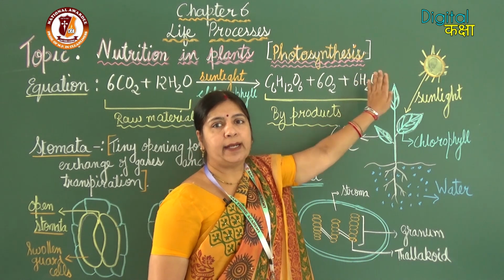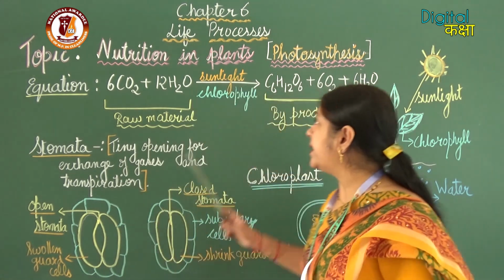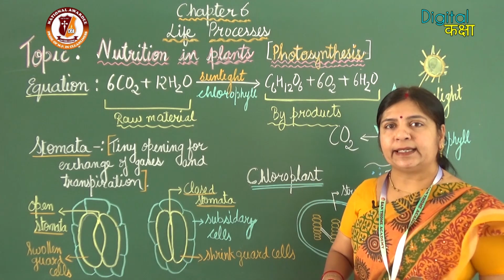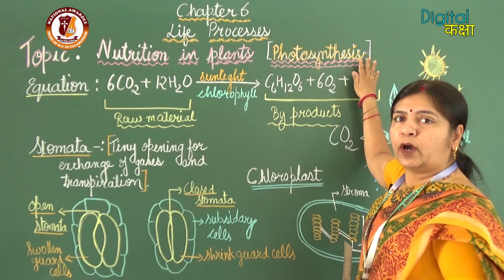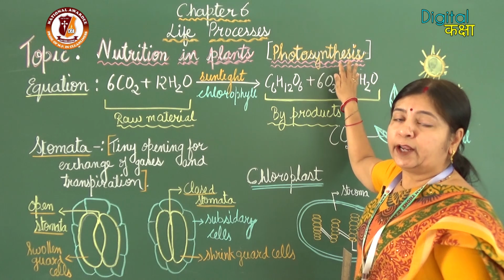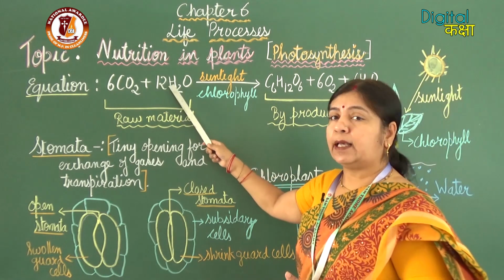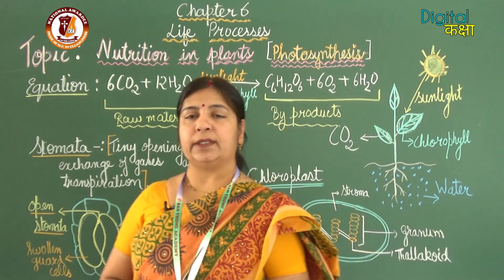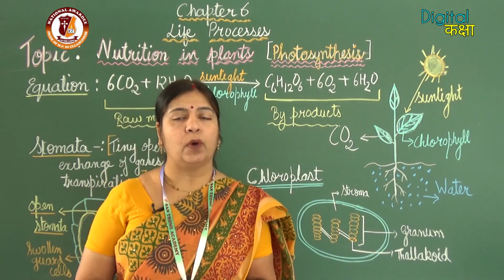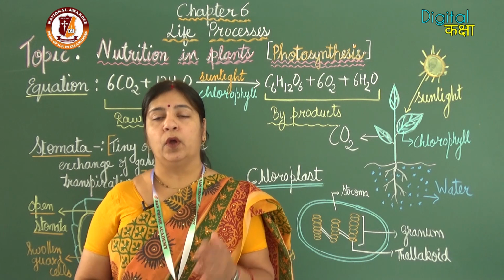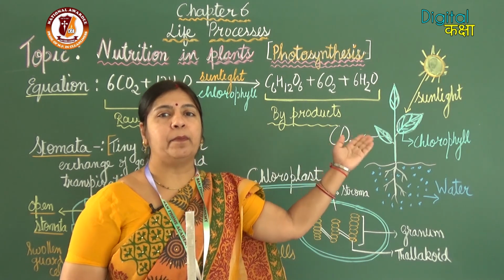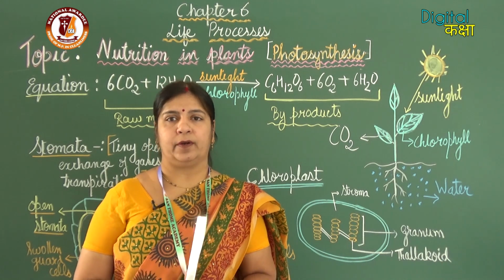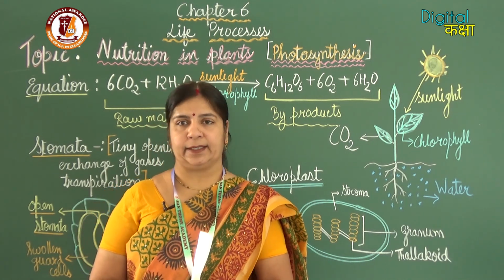Then the byproducts will be only glucose plus oxygen. In that condition, water will not be written in the products if you write 6H2O. So both reactions are correct, with 12H2O or 6H2O. The only difference will come in the byproducts, so be careful while you write it.